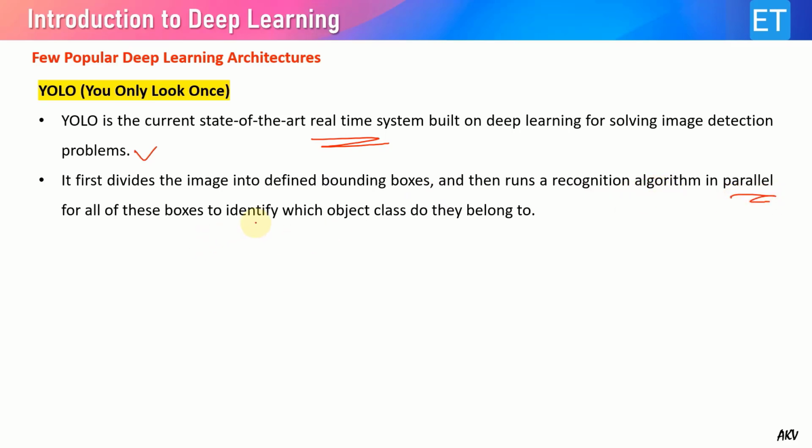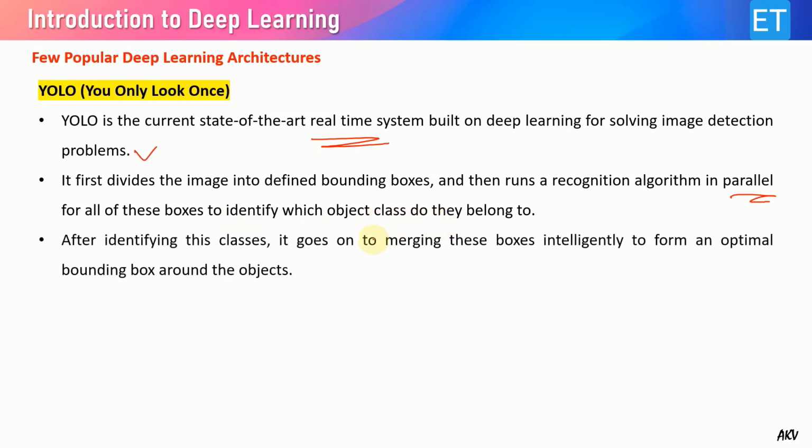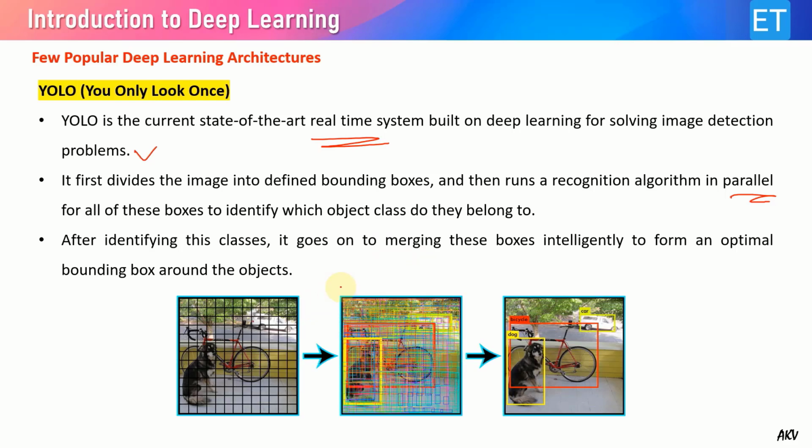That's why it is faster to identify which object class the objects in those boxes belong to. After identifying the class, it goes on merging these boxes intelligently to form an optimal bounding box around the objects. As you can see, the image is divided into various blocks, and each block is given for identification. First, these blocks are linked to a particular class.